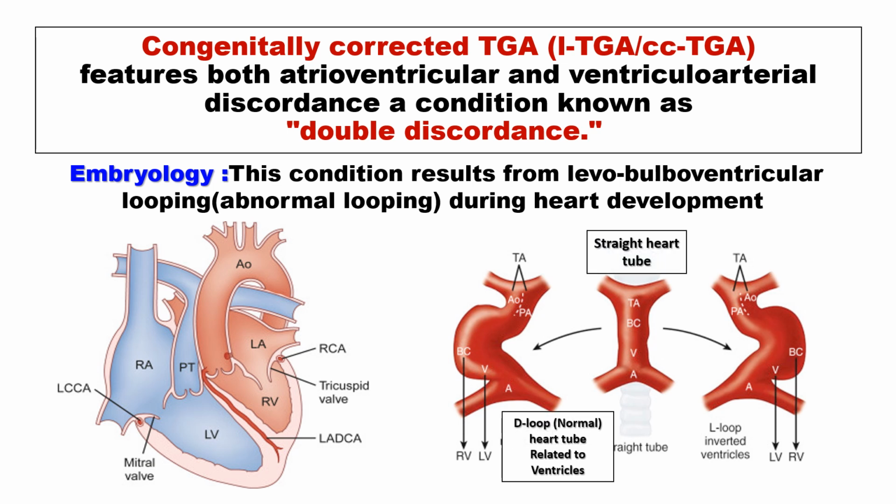Normally, the straight heart tube undergoes D-looping, which is related to the ventricles. In such cases, the left ventricle is towards the left, and the right ventricle, which is derived from the bulbus cordis, is towards the right. In congenital corrected transposition of great arteries, the straight heart tube has an L-loop, or reverse looping, or abnormal looping, which leads to inverted ventricles. The left ventricle is on the right side and the right ventricle is on the left side.